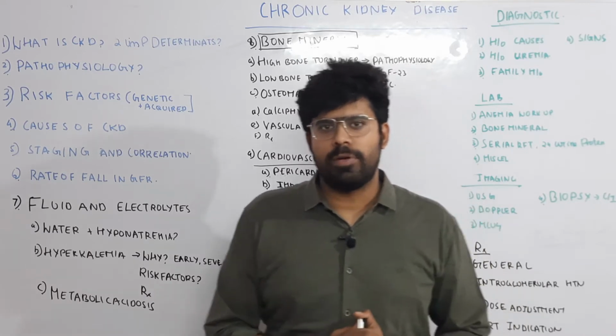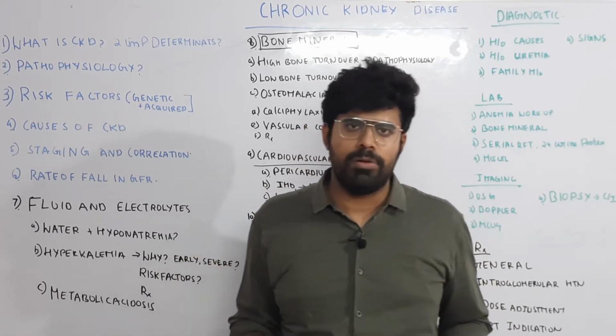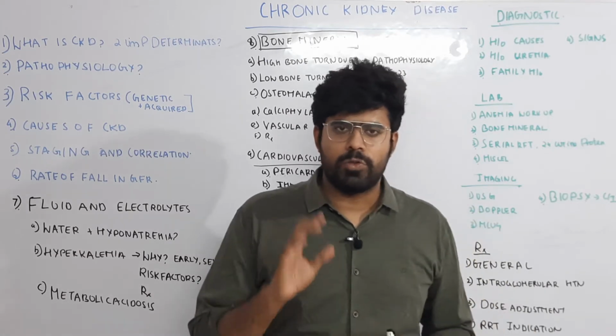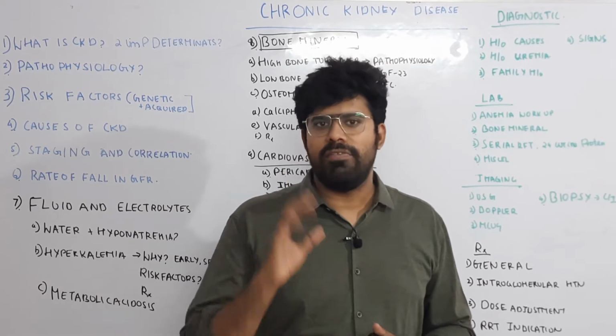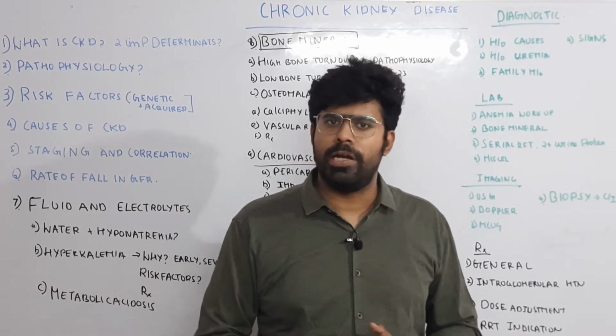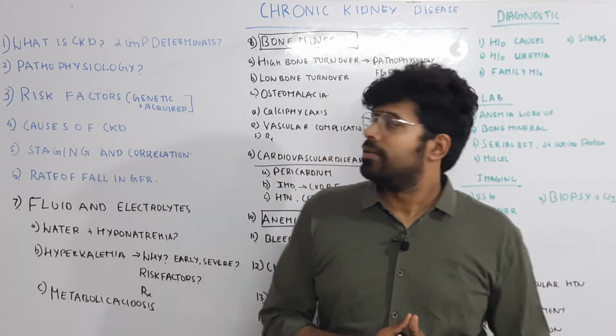So when do you treat this metabolic acidosis? When the pH is less than 7.1, it is very variable. The guidelines vary. You can go for sodium bicarbonate treatment. Tablet can be given 650 mg TDS, or an IV correction if the pH is less than 7.1 and if the bicarb is less than 15, you can go for IV correction.